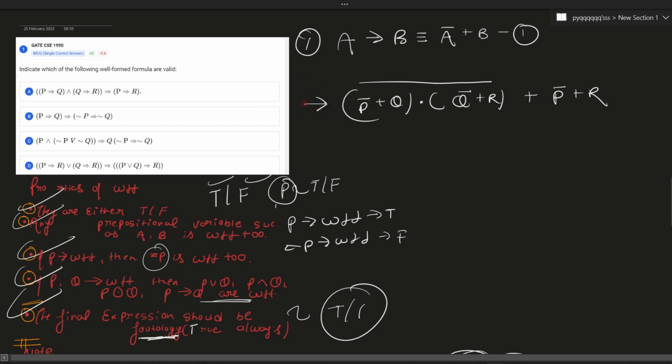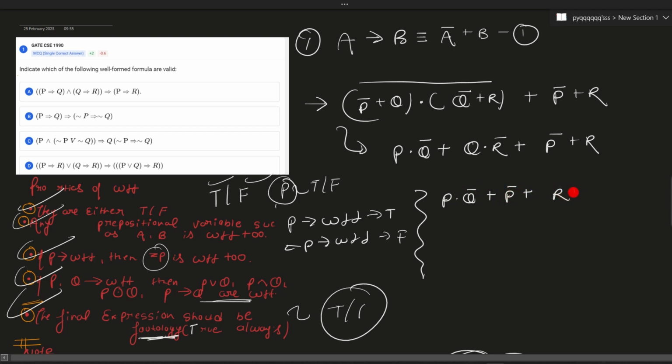I converted the following expression into Boolean algebra. Now I'll simplify it, so it will give me P dot Q bar plus Q dot R bar plus P bar plus R. So P dot Q bar plus P bar plus R plus Q dot R bar. Now you have to simplify this.